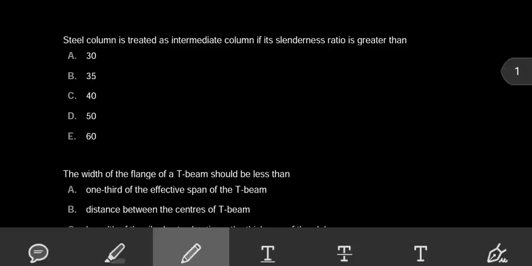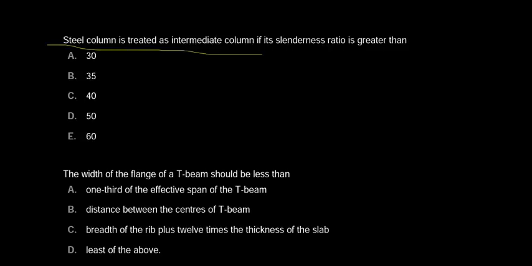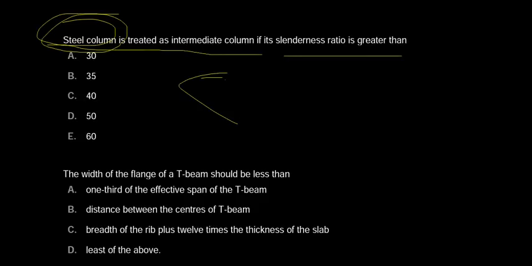A steel column is treated as an intermediate column if slenderness ratio is greater than. They ask what is the intermediate column according to slenderness ratio. They have given a steel column. Please remember, it is a steel column. So for a steel column, if the slenderness ratio is less than 30, it is treated as a short column. Please remember, less than 30 means it is treated as a short column.